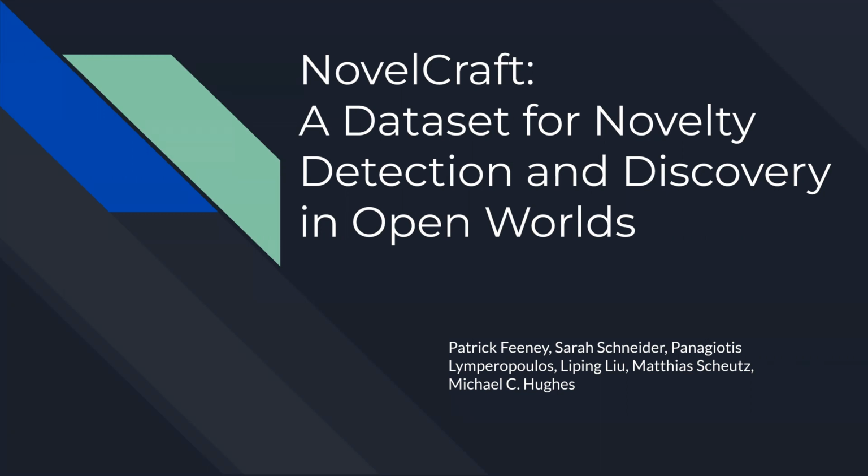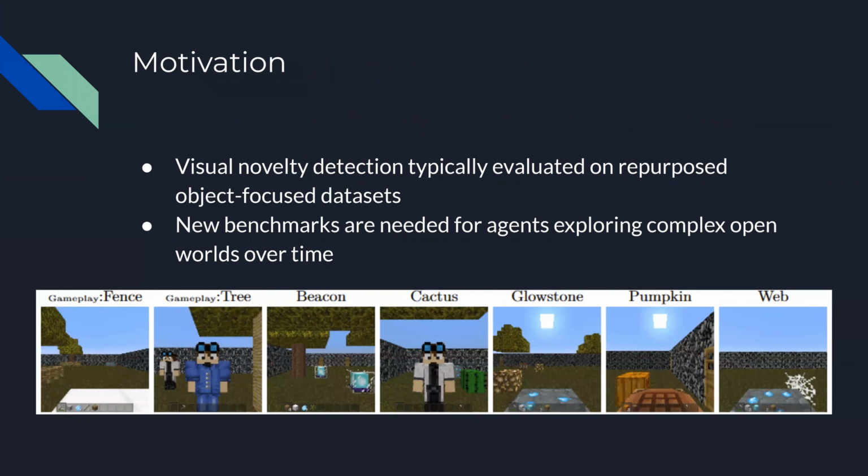In order for artificial agents to succeed in changing environments, they must be able to detect and adapt to novelty. This poses a problem for agents using visual data, since visual novelty detection typically uses object-focused images, which depict the object of interest prominently with little occlusion. New scene-focused benchmarks are needed to evaluate novelty detection for objects subject to occlusion and depicted in only small parts of the imagery.